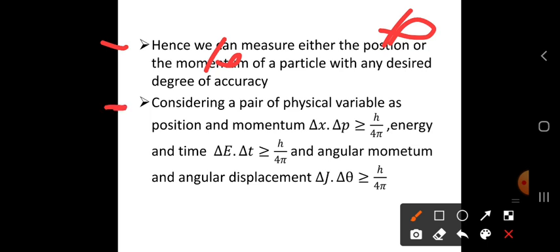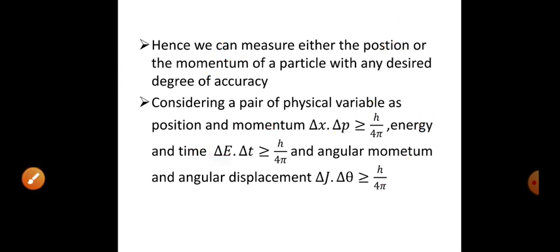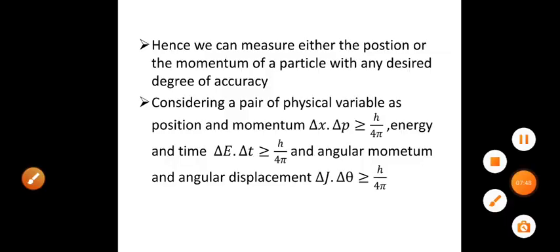Next, considering a pair of physical variables as position and momentum, this is the relation between position and momentum. Energy and time, this is the relation between energy and time. In the same manner, if you want to calculate the energy, it is not possible to calculate the time. If you want to calculate the time, it's not possible to calculate the energy. In the same manner, angular displacement and angular momentum is also the same thing. So friends, this is the Heisenberg uncertainty principle.